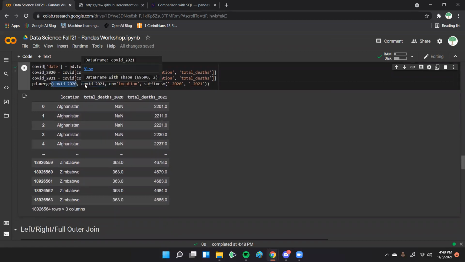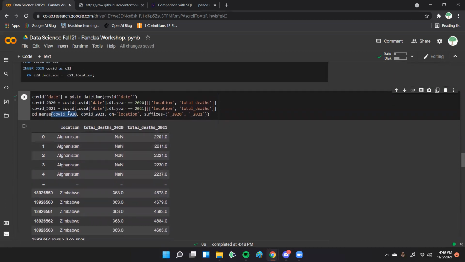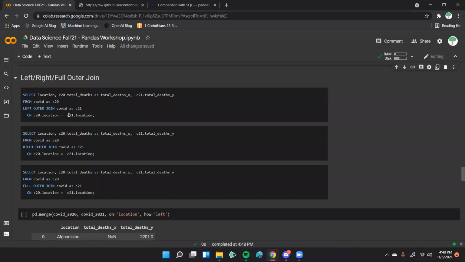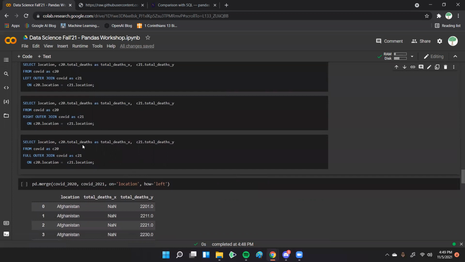And if we do a full outer join, that basically does not care about either. So that just means if it's in 2020, it's there, and we get a combination of it. If it's in 2021, we get it, and if it's not, it doesn't matter. So that's basically what these joins are doing. In SQL, you can see the different ways you do it. You basically just change it to left, right, and full. I don't think full exists in MySQL, or maybe there's a couple of versions, but I'm not aware if you can actually do that in SQL right now.